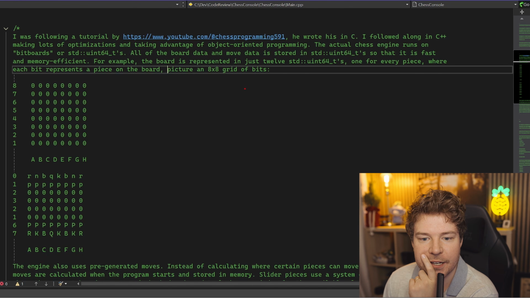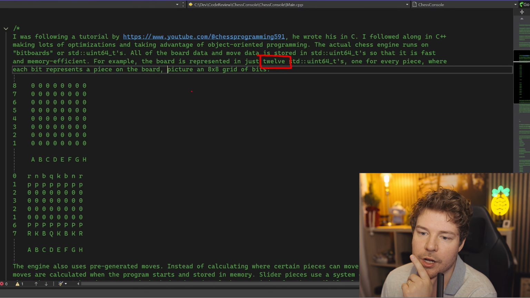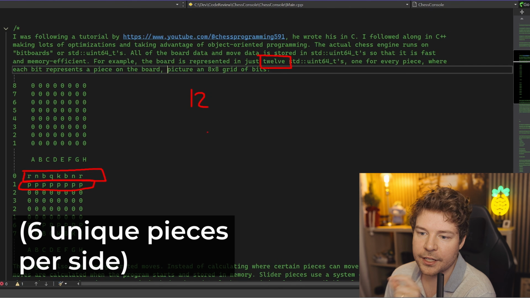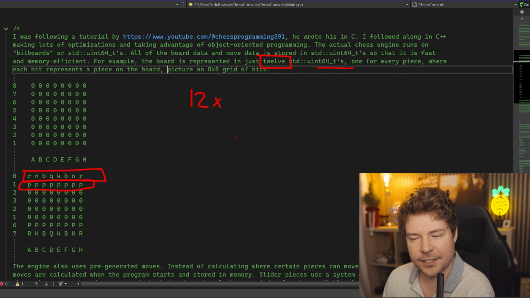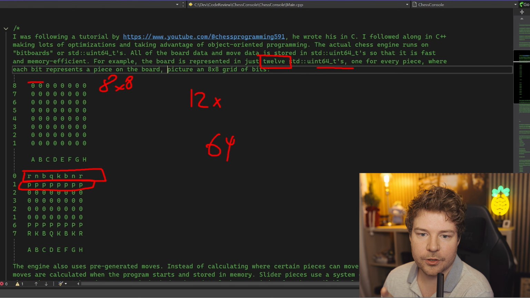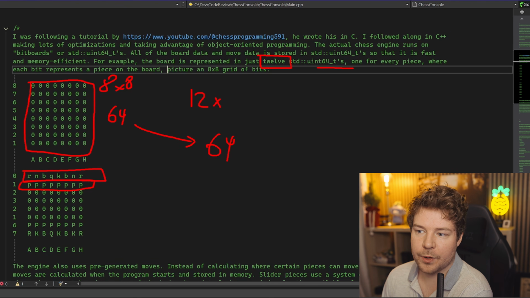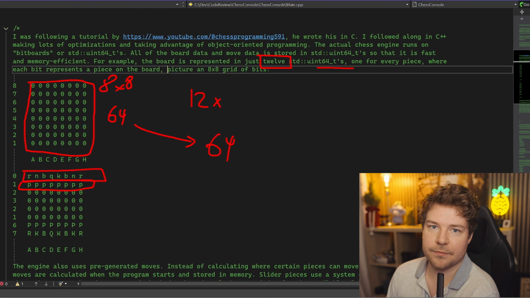Okay, I think I see. This is kind of cool. So 12 is the amount of pieces in chess. I think he's saying that he's using 12 uint64_ts, and why 64 specifically? Because the chessboard is actually 8 by 8. So what we're looking at here is obviously a matrix or an array of 64 different values, which is exactly the amount of bits that we have inside this unsigned 8-byte integer.